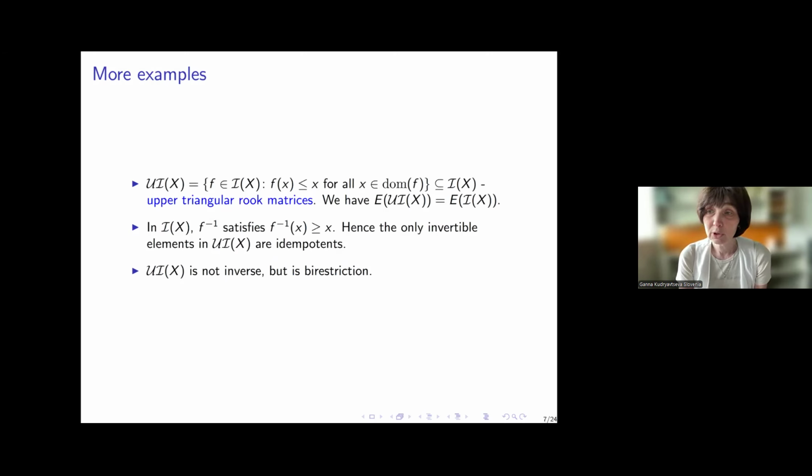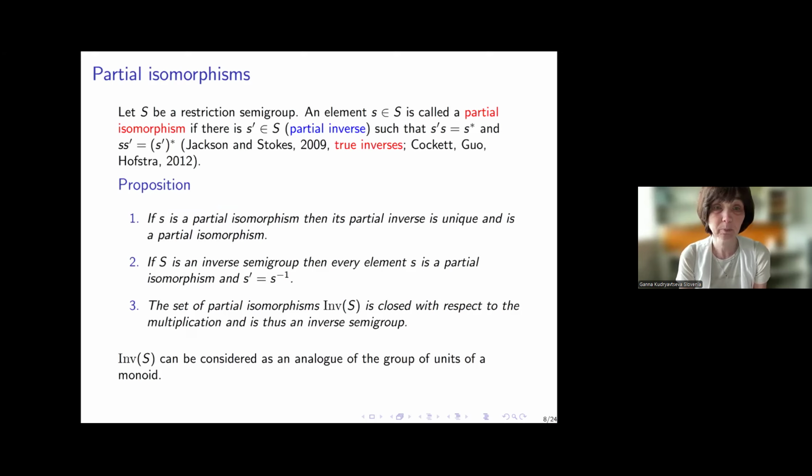Well, if we want to see some more easy examples, let us consider the semigroup of all upper triangular Rook matrices. Recall that inverse semigroups can be represented as Rook matrices, and if we consider only upper triangular matrices, we obtain a semigroup which is not inverse, and moreover, its invertible elements are just idempotents, but it's bi-restriction because it contains all idempotents of the symmetric inverse monoid.